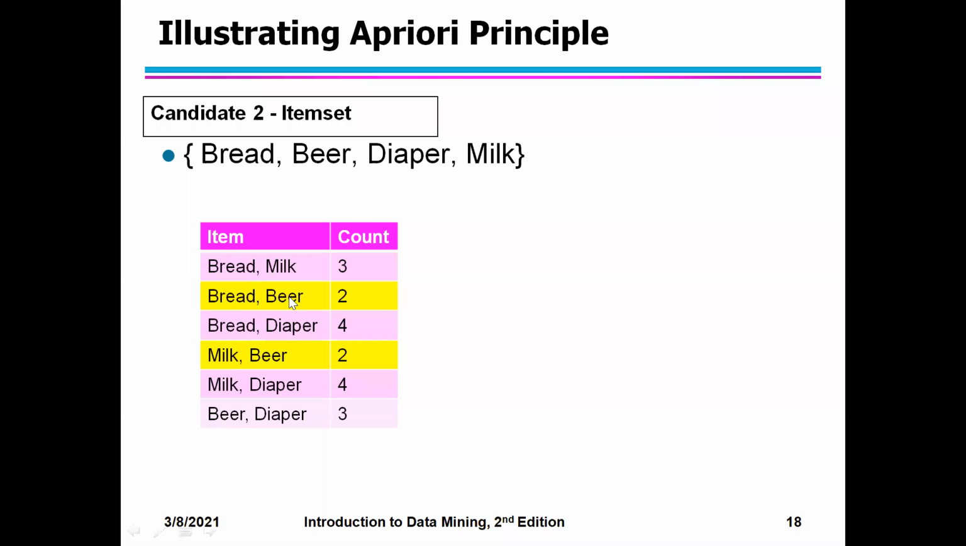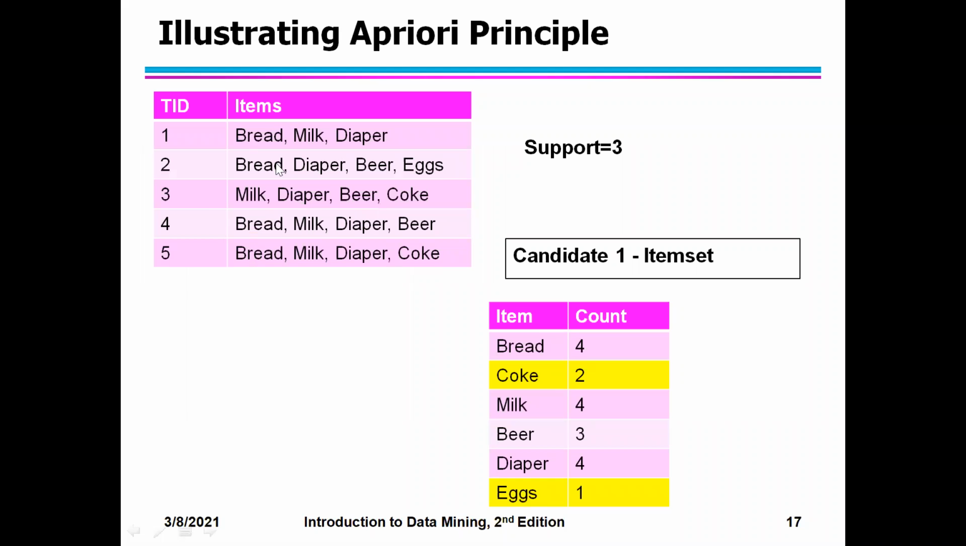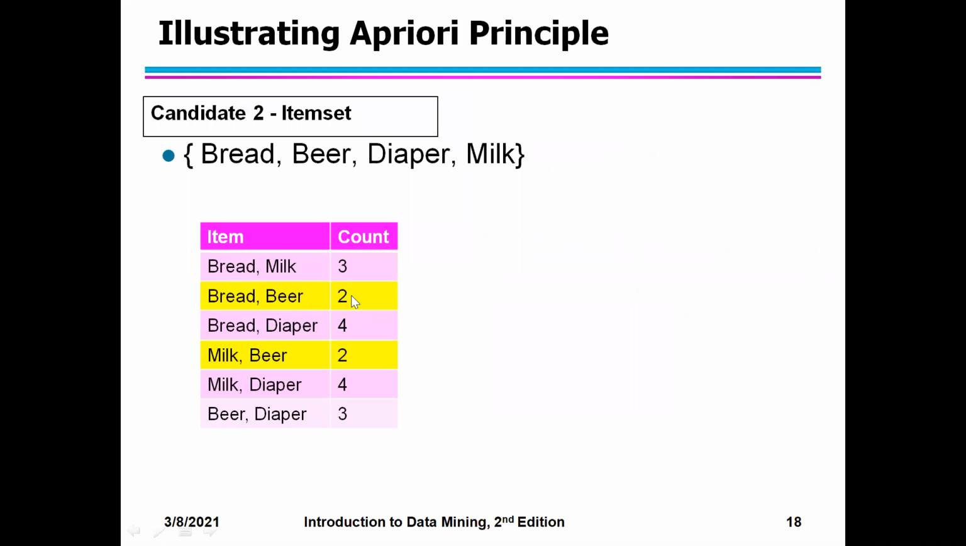Then you check for bread and beer. Bread and beer in this one, then bread and beer in this, 2. 2 times it appears. So you write the count as 2. So that way you generate all the candidate 2 item sets.